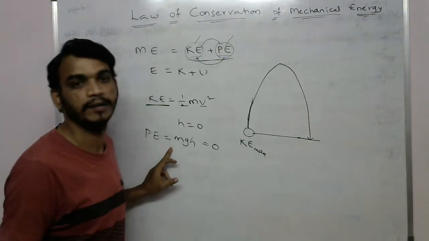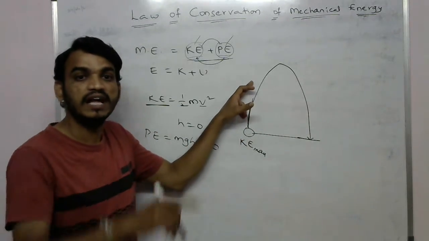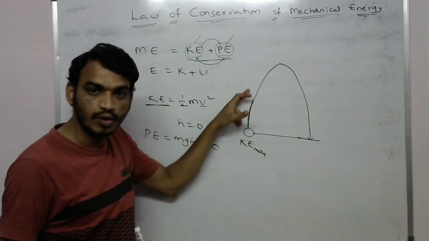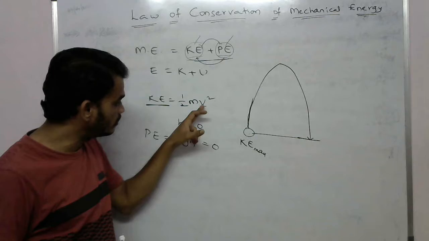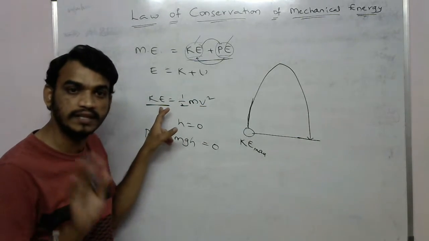At the same time, when it moves in the upward direction, its velocity will slowly decrease. Because the velocity is decreasing, the kinetic energy of the object will decrease.